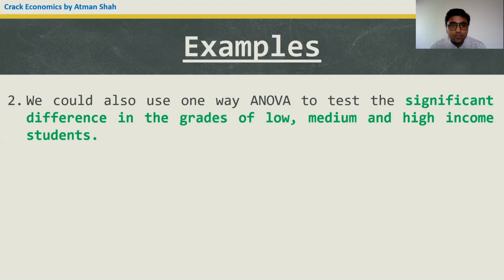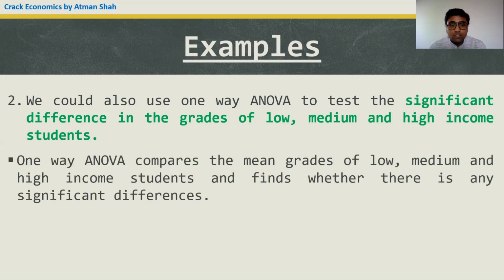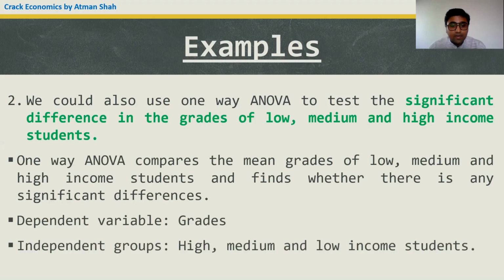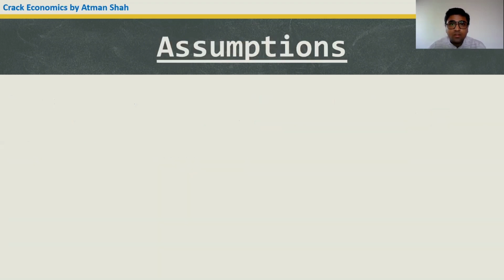Let's take another example. Suppose we want to test the significant difference in the grades of low, medium, and high income students. So again, one-way ANOVA compares the mean grades of low income students, medium income students, and high income students, and finds whether there is any significant difference. So here the dependent variable is grades, and the independent groups are the high income student group, medium income student group, and low income student group. So again, we have more than two independent groups, and therefore one-way ANOVA is used.